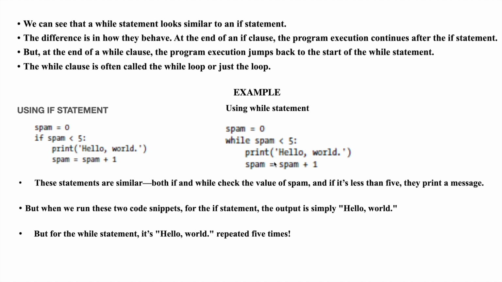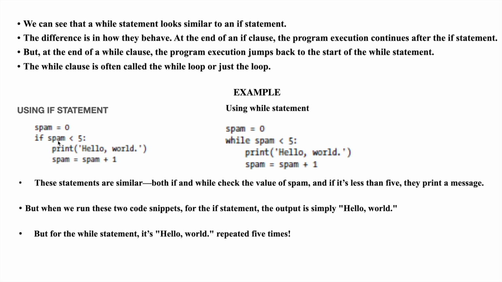Right? But in the if statement, the output is simply hello world. That means hello world is printed only one time. In the if statement, hello world is printed only one time, but in the while statement, hello world is printed 5 times. You know how the while statement is going to print hello world 5 times. I already explained that.